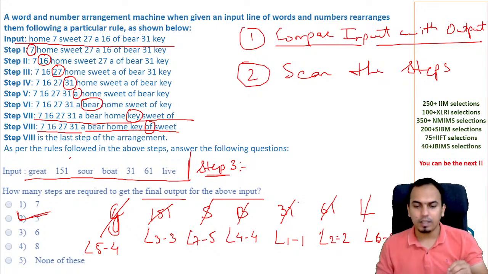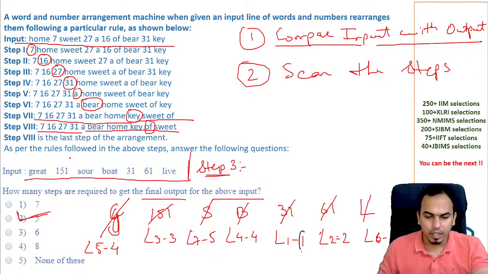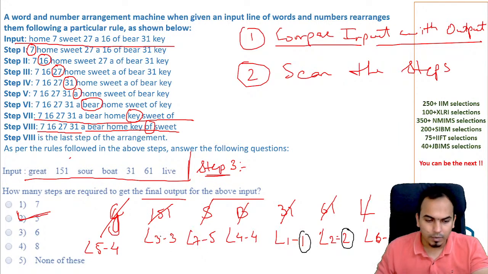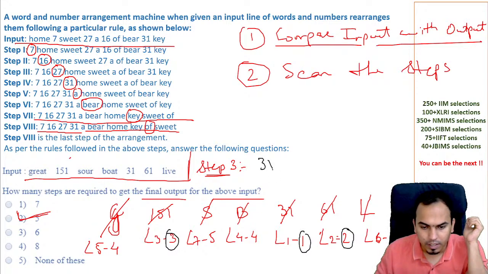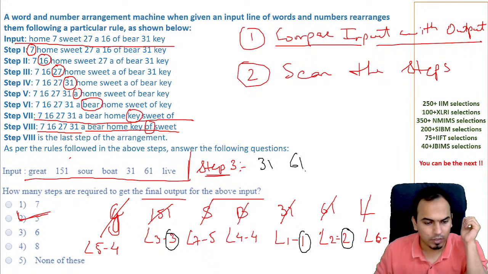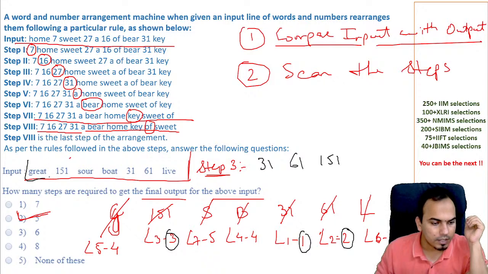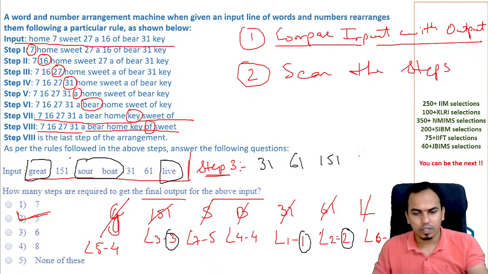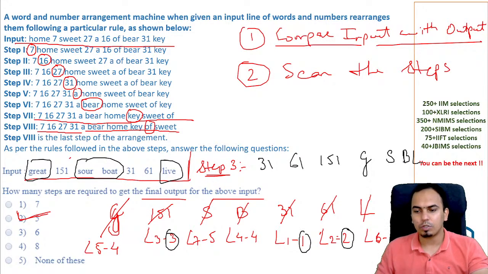आपने जैसे ये solve किया है, step number 1 कौन सा है? So I'm just using another pen now, so it will make it easier. Step number 1 ये है, step number 2 ये है, step number 3 ये है. अगर आपको 3 step लिखना है, so left से first element क्या है? 31 है, second element 61 है, थर्ड एलिमेंट 151 है. इसके बाद जो भी वर्ड्स यहाँ पर हैं, ये विल कम एज इट इज. So G will come here, S will come here, B will come here, और इसके बाद यहाँ पे L आ जाएगा. That's how it is going to be there.